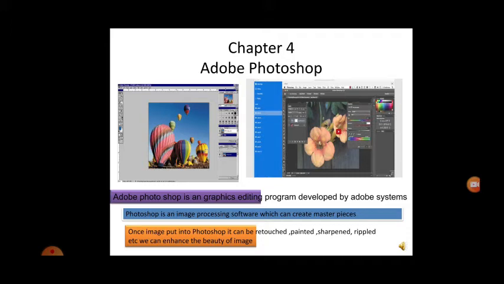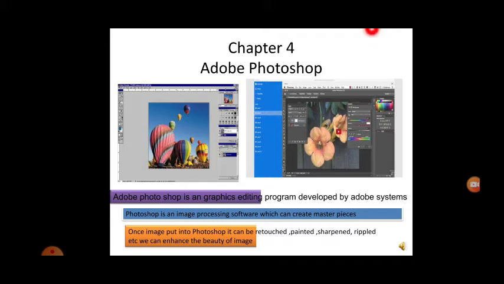Then let us start with Adobe Photoshop. Everyone likes photos, right? The photo should look clear, all the marks on the face should go, and whenever we see our photos, they should look nice. All these things are done in the system using this particular software. So let us continue with Adobe Photoshop.